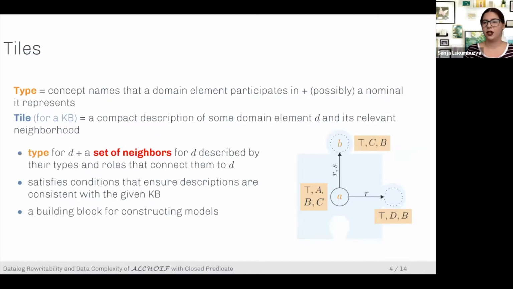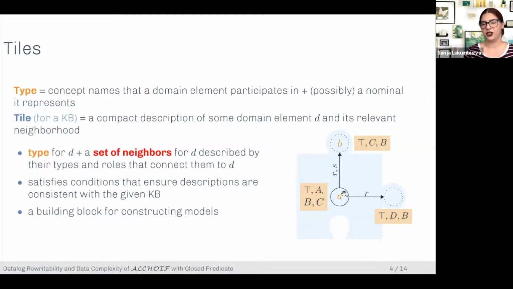One of the main concepts that I want you to understand today is the concept of tiles. You probably all know about types. A type is just a description of the main element in terms of which concept names it participates in and possibly which nominals it represents. A tile is a compact description of some domain, and in addition to the information provided by the type, we also store information about the kind of neighbors that this element has.